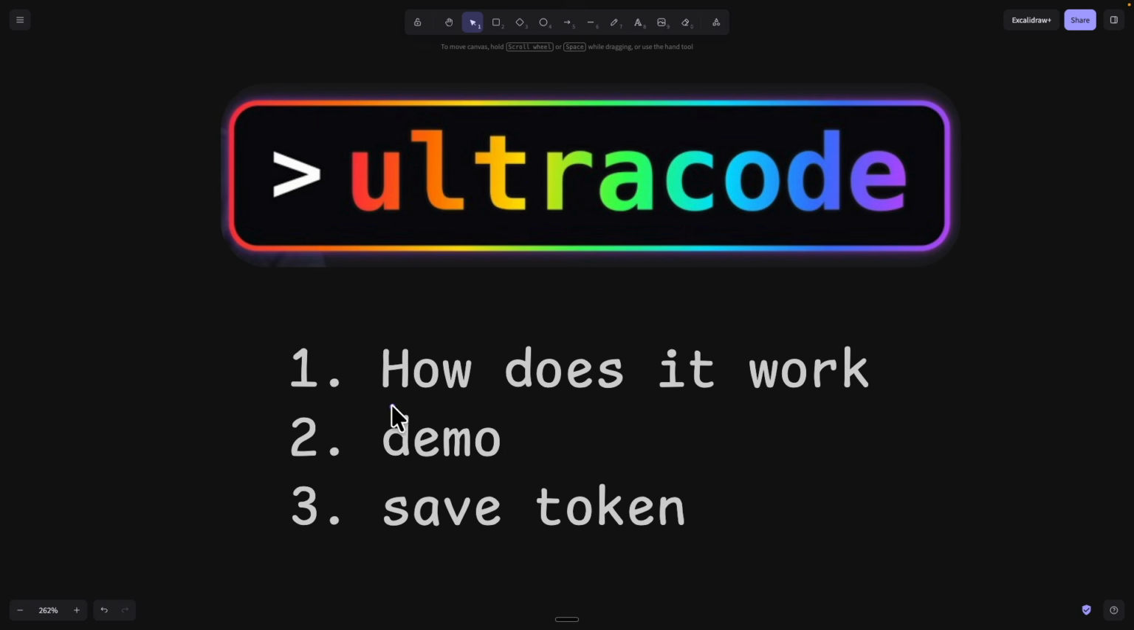Alright, so pretty much that's it for this video. In this video, we went over how it works behind the scenes for UltraCode and gave you a quick demo on how you can use it. Furthermore, I went over 5 tips on how you can save tokens when you're using UltraCode and Claude Code.